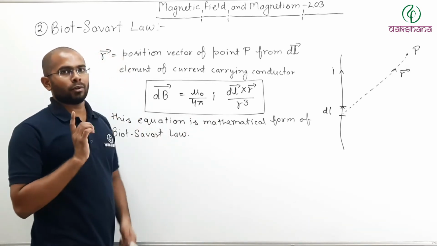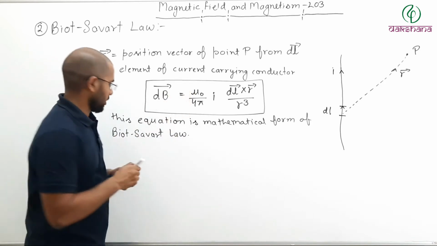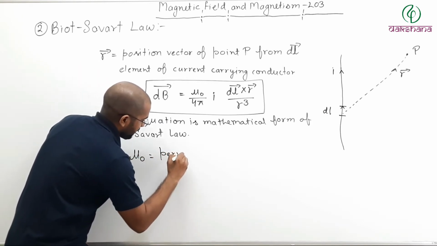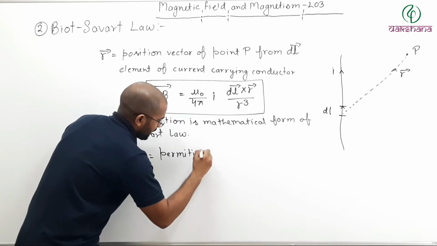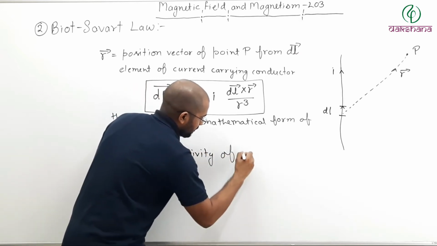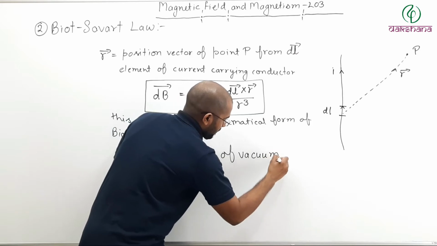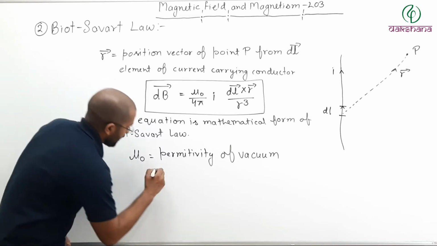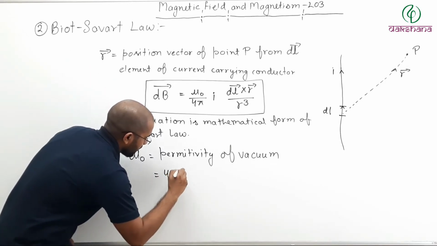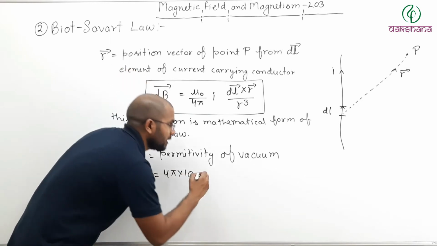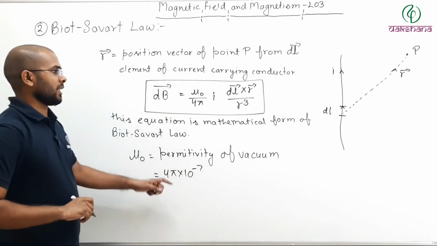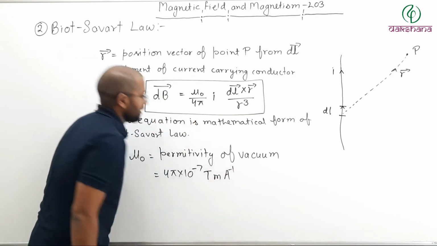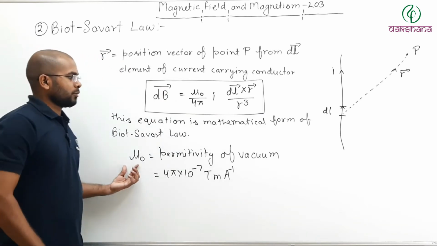Now only one thing you don't know here, that is mu naught. What is mu naught? Mu naught is called the permittivity of vacuum. We will study about this in detail later. Mu naught, the permittivity of vacuum, has a value of 4 pi into 10 to the power minus 7 Tesla meter per ampere. That is mu naught.